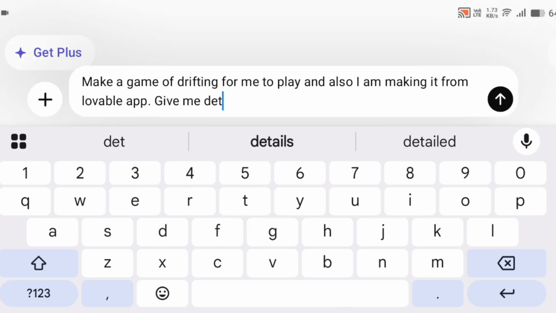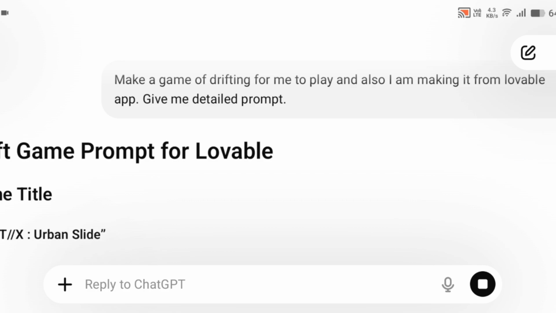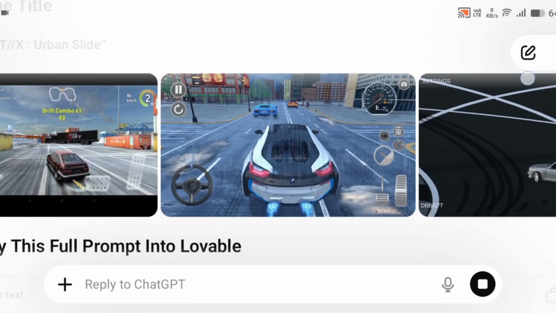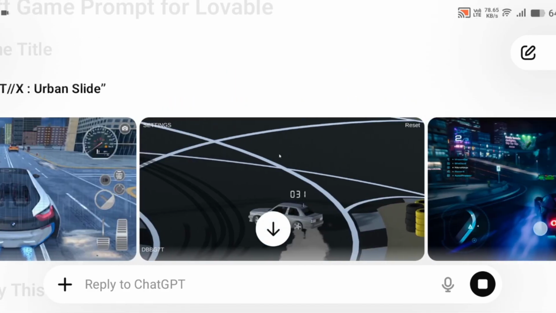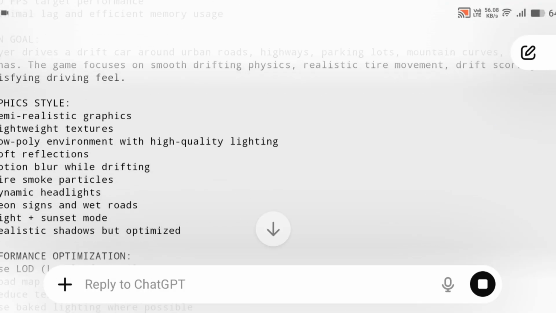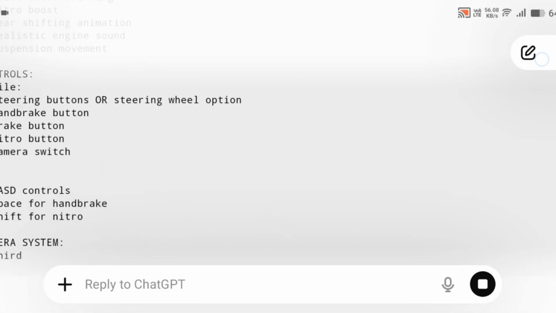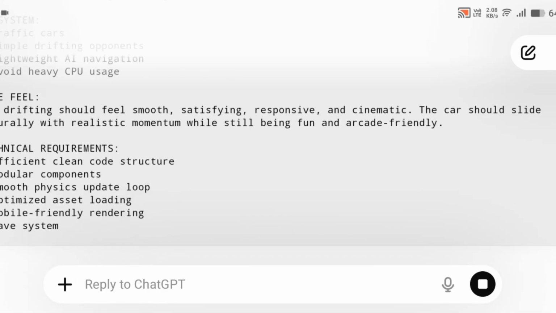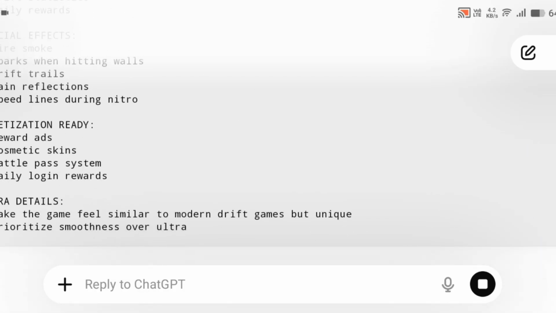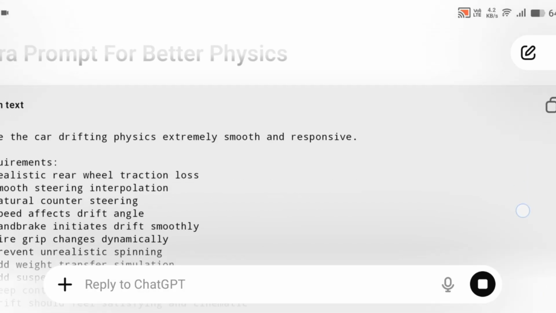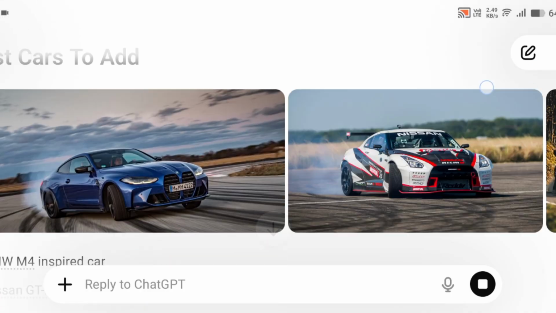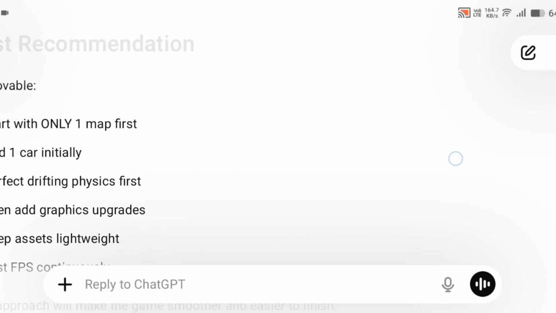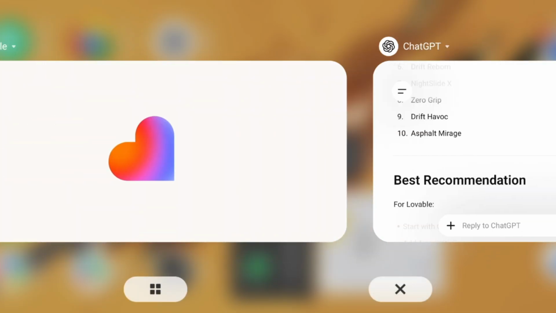Give me a detailed prompt. Now you have to send it to ChatGPT. It will give you the whole prompt. You have to see all the prompt. Is it correct? It's mostly correct. Now you have to copy the prompt. Now I have copied the prompt. Let's see whether it is wrong or not. So it's giving all its response.